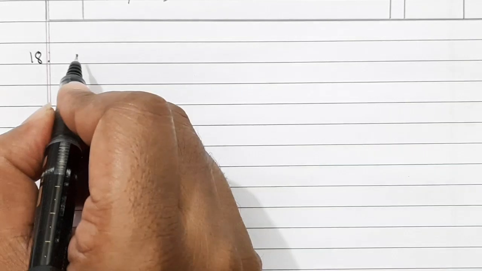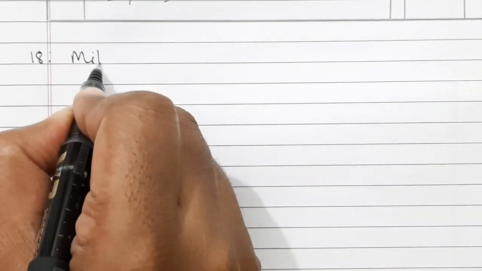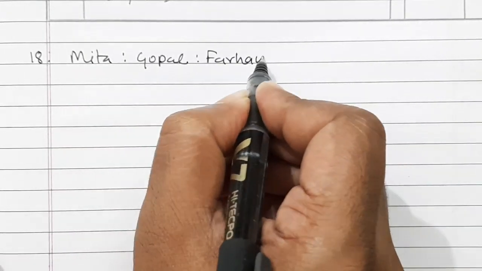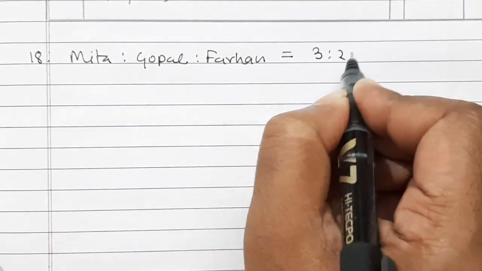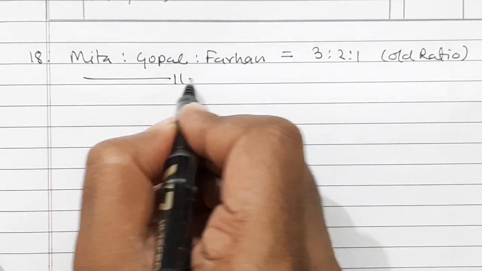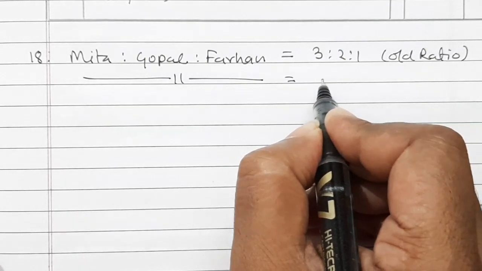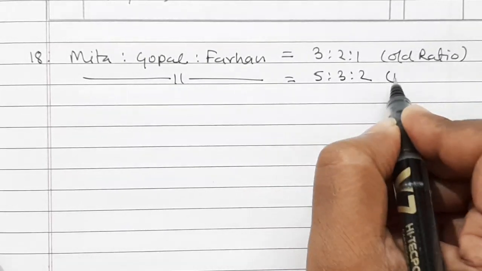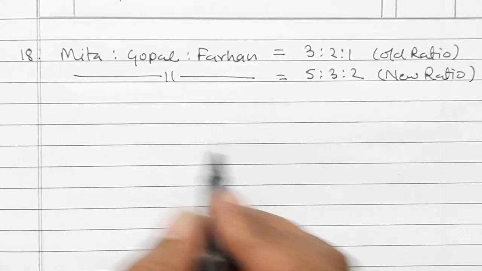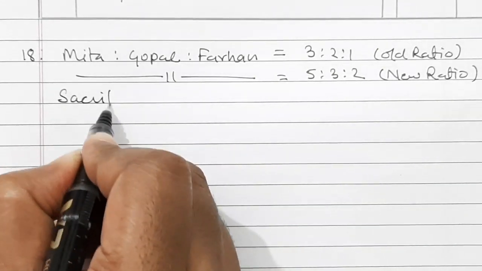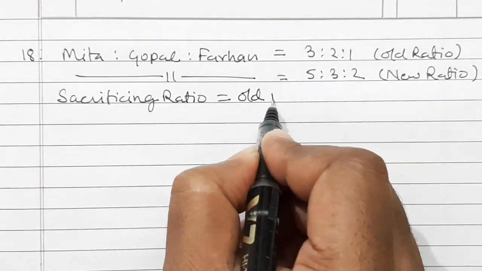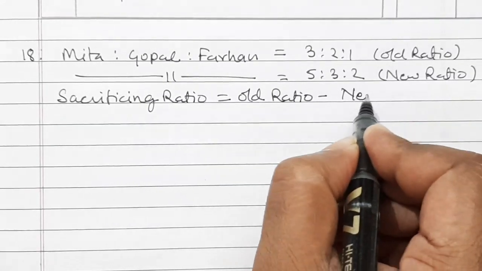So solution 18, we are solving Meeta, Gopal and Farhan. Meeta is to Gopal is to Farhan. Old ratio is 3:2:1, that is old ratio. And the new ratio is 5:3:2, that is new ratio. So let us calculate the sacrificing and gaining ratio. Sacrificing ratio is equal to old ratio minus new ratio.